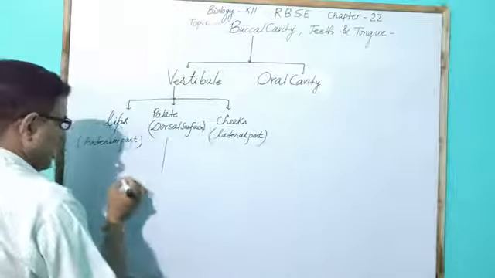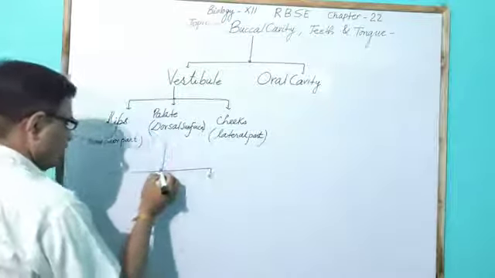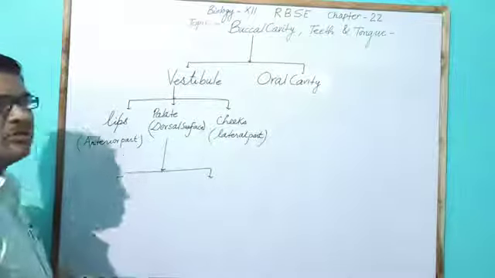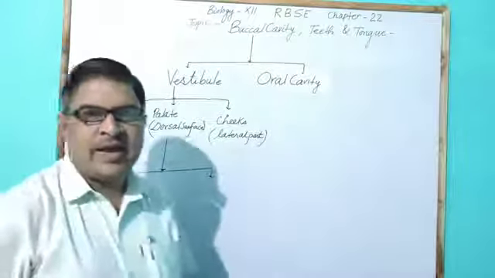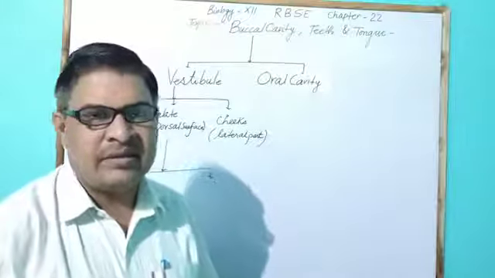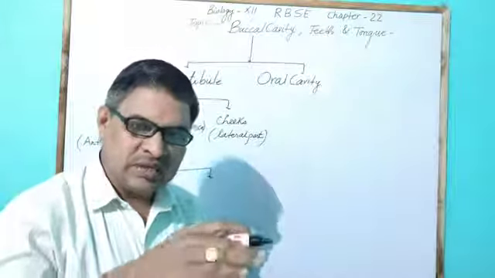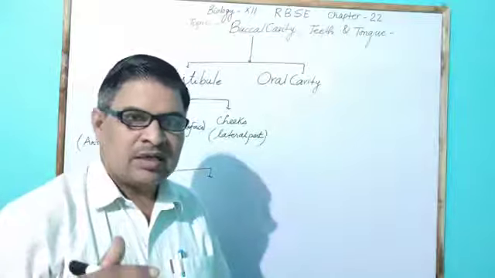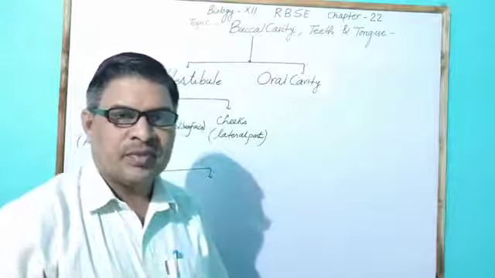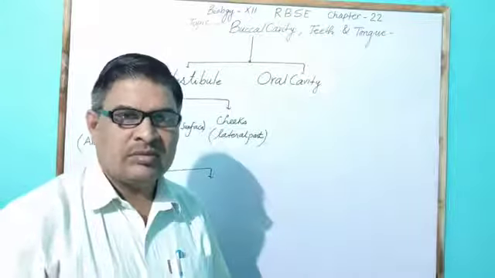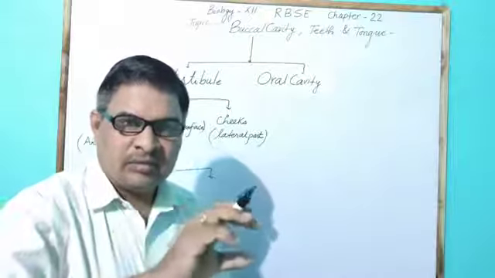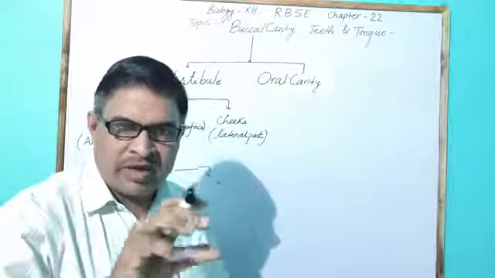This palate is of two types. The palate, with the palatine bone, generally separates the nasal chamber from the vestibule or buccal cavity.